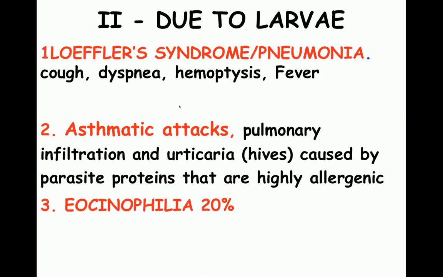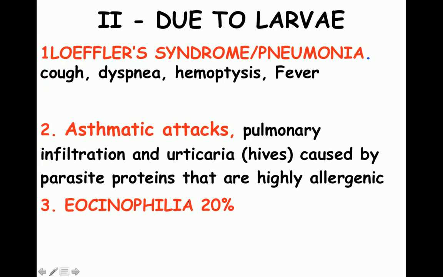Now, the conditions associated with the larva are important. You get an MCQ on Loeffler's syndrome. Loeffler's syndrome or pneumonia is associated with the larval form of Ascaris. While it is moving through the lungs or growing in the lungs, it is going to produce cough, dyspnea, hemoptysis, fever. All the signs and symptoms of pneumonia would be seen. And as it is shedding off its cuticle, it is going to produce an allergic reaction, which could be in the form of asthmatic attacks, or there could be a urticarial rash, or there may be a pulmonary infiltration with this parasite.